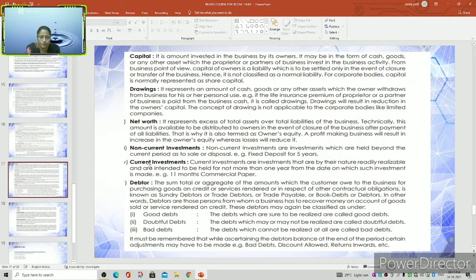Then the debtor: the sum total or aggregate of the amounts which customers owe to the business for purchasing goods on credit or services rendered or in respect of other contractual obligations. This is called a debtor. Under that we have good debts, the debts which are sure to be realized or collected. Doubtful debts are debts which may or may not be realized. Then bad debts are debts which cannot be realized.